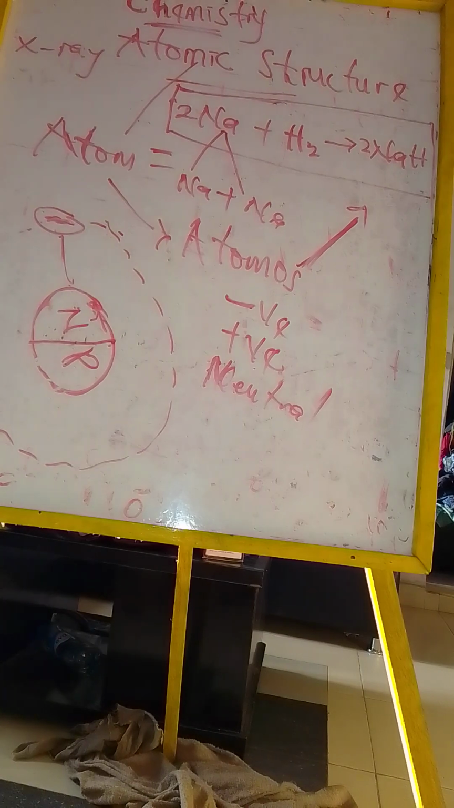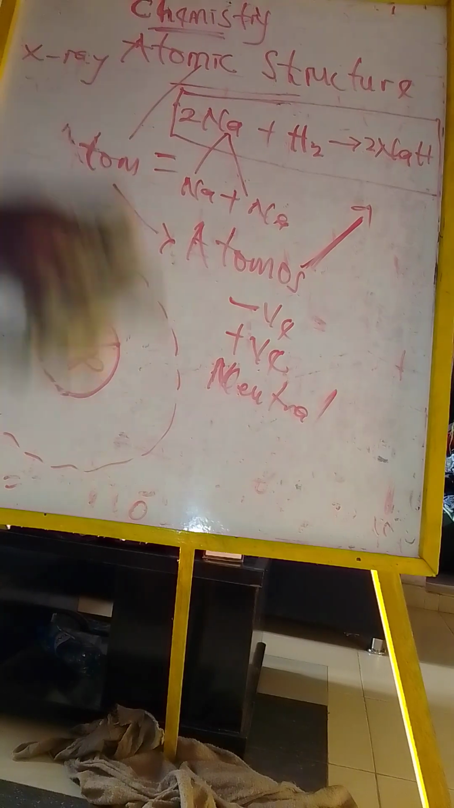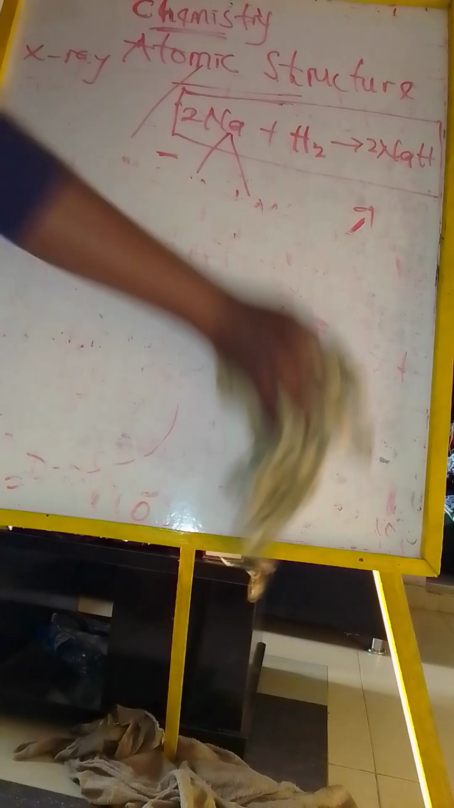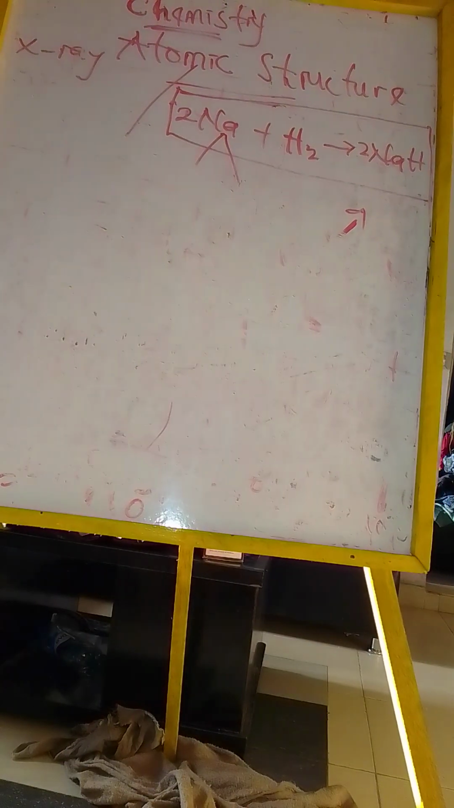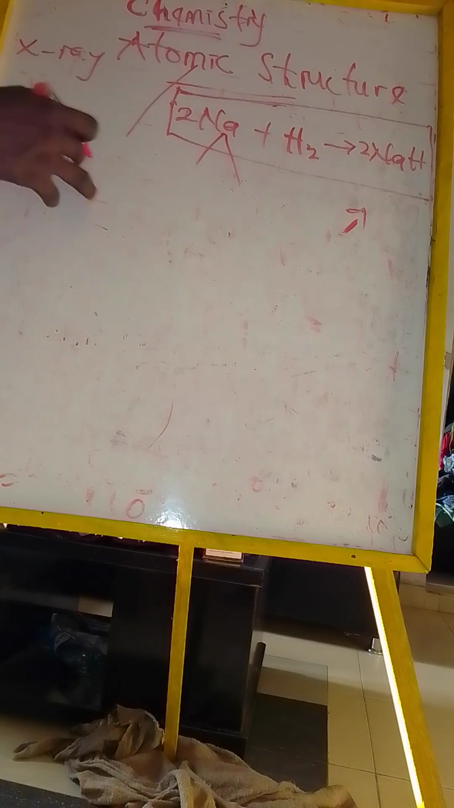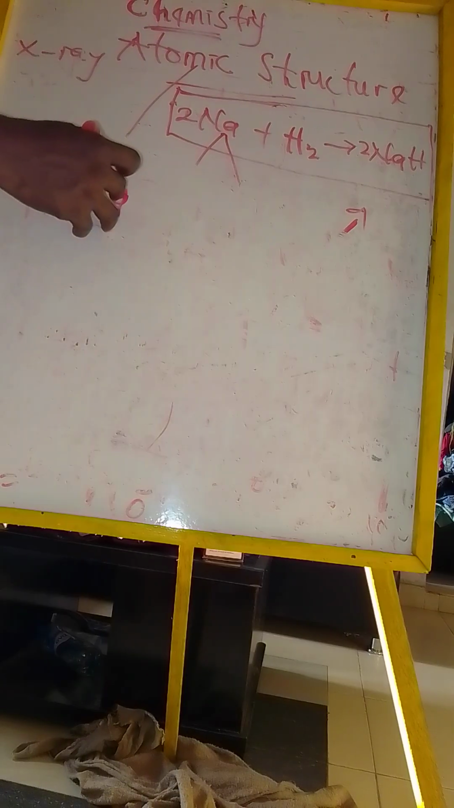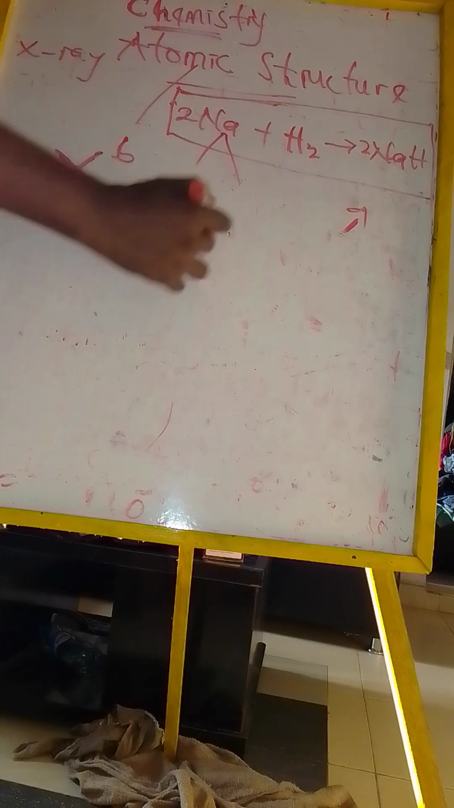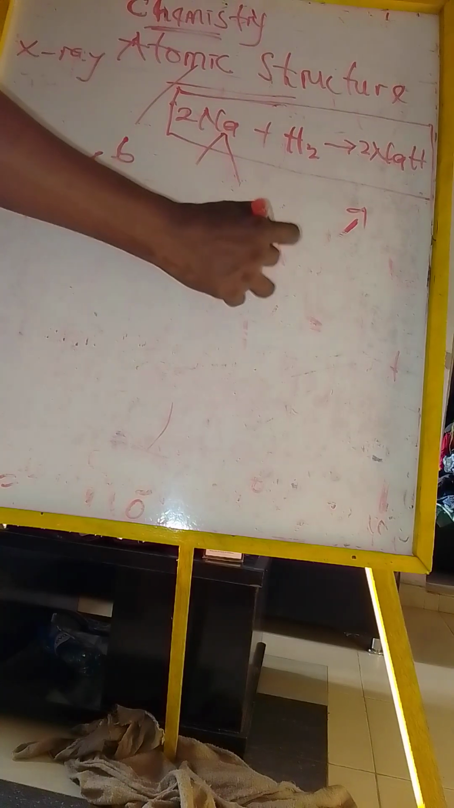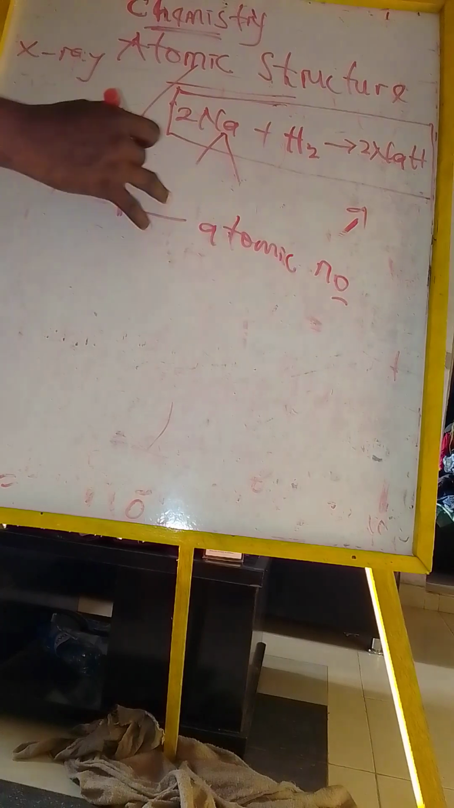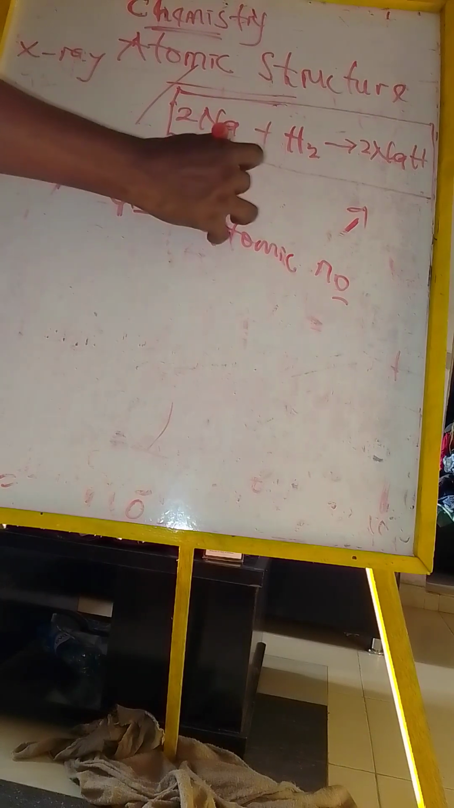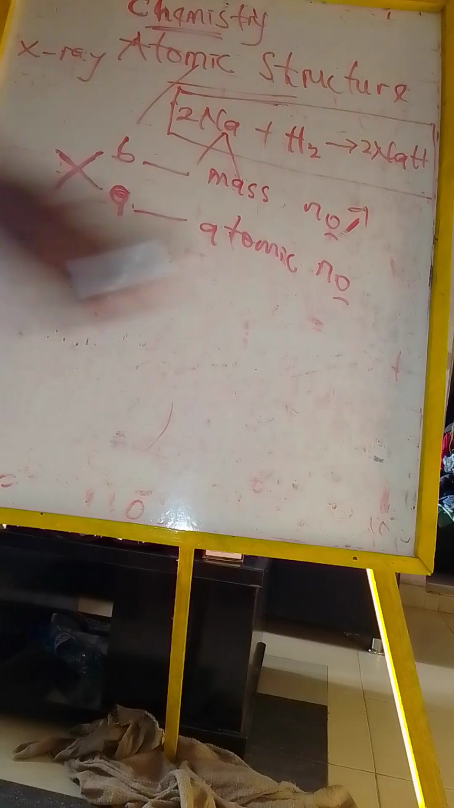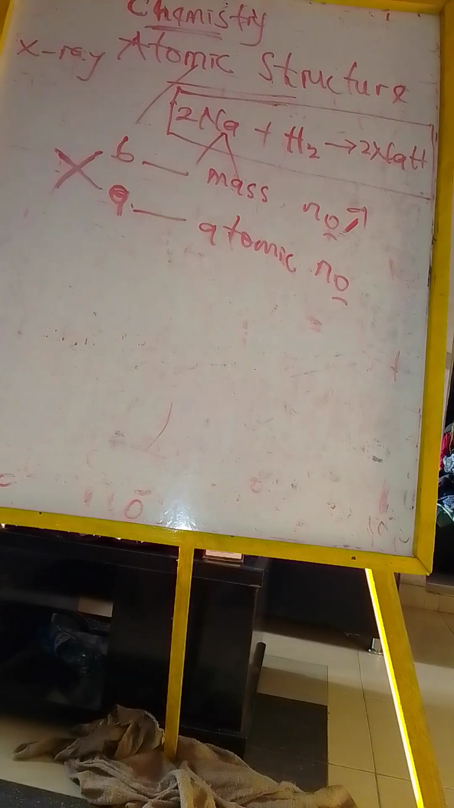Now here, when we look at it further, we have the structure of an atom. Like I said earlier, an atom has neutrons, protons, and electrons. Let's say I have an atom X. An atom X has A at the bottom and B at the top. The one at the bottom is what we call the atomic number, while the one at the top is what we call the mass number.